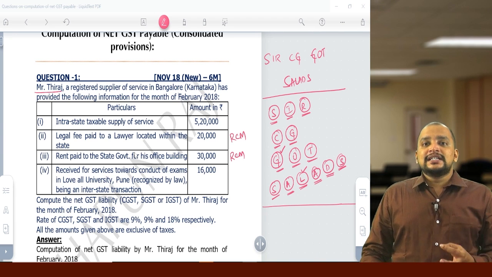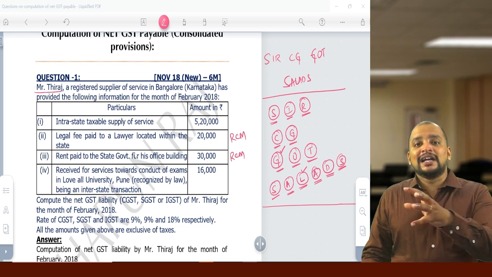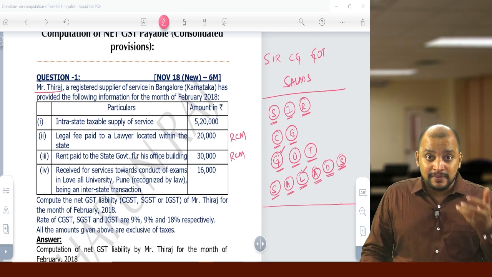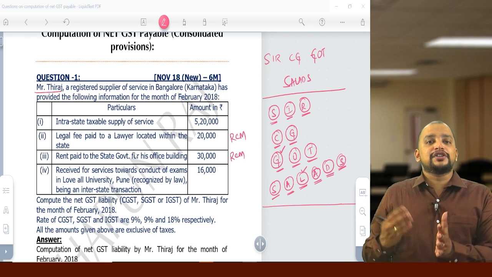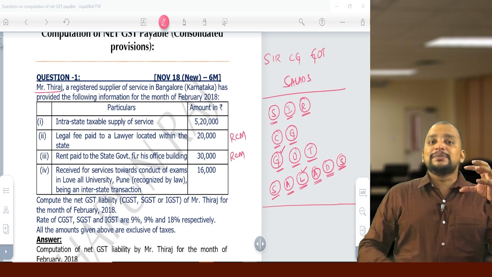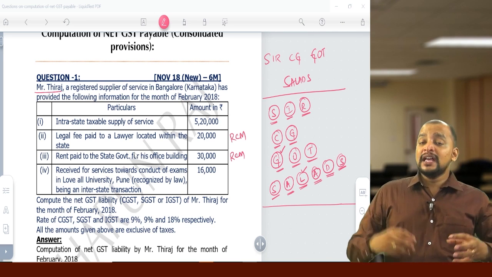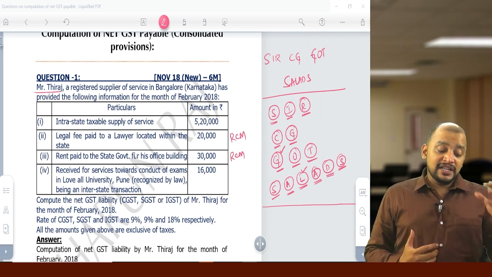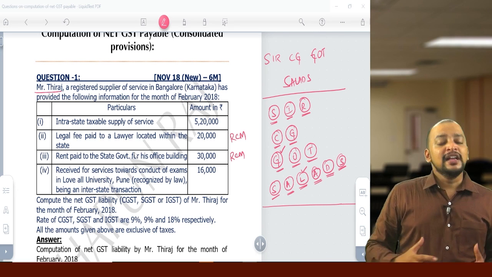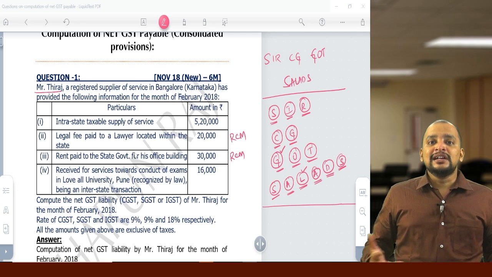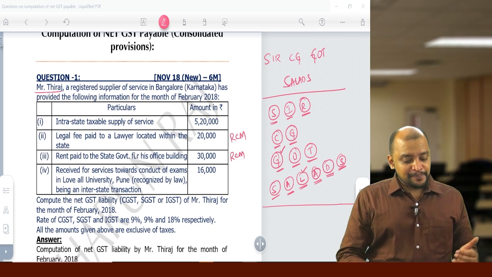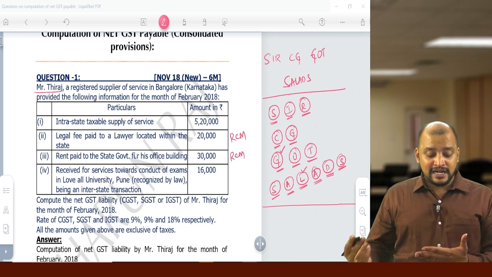See, whenever certain exemptions depend upon conditions, if those conditions are not given in the question, you don't have to take the assumption that the condition is satisfied. No, never do that. So a provision is dependent upon a condition. Here the exemption is dependent upon a condition. What is that? If THARUN'S turnover during the previous year does not exceed the threshold limit, then it will be exempted. But there is no information regarding the turnover during the previous year, so we should not take that assumption. And therefore it will be taxable and it will come under RCM.